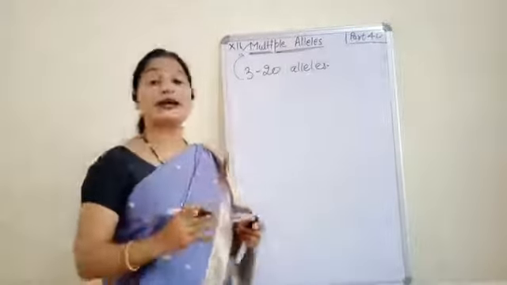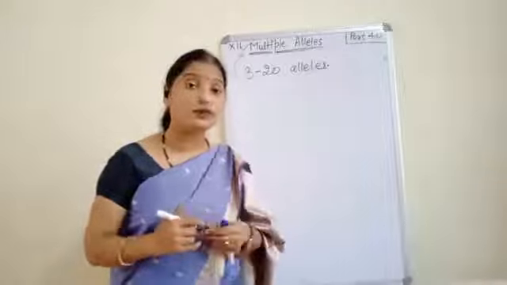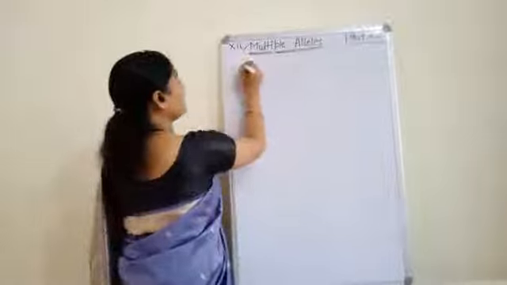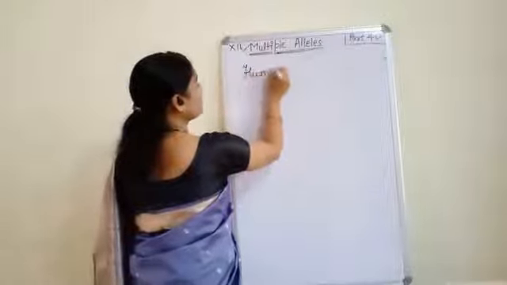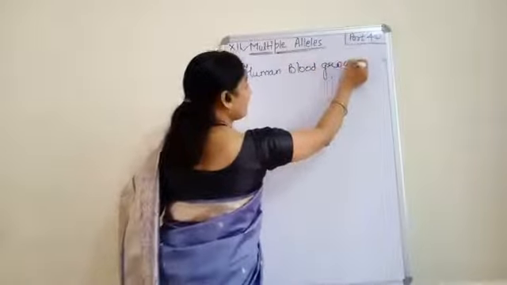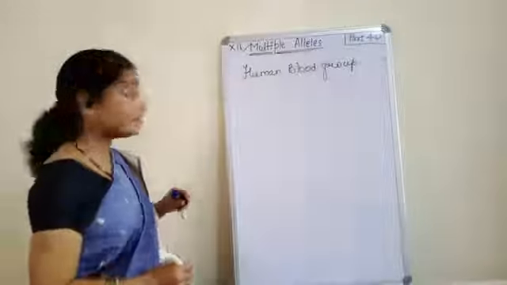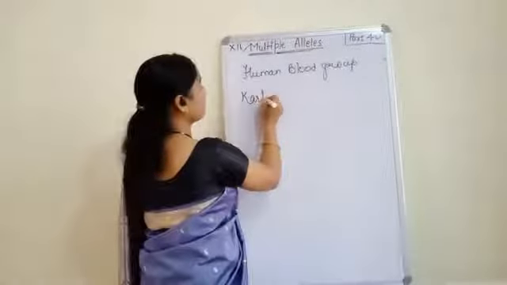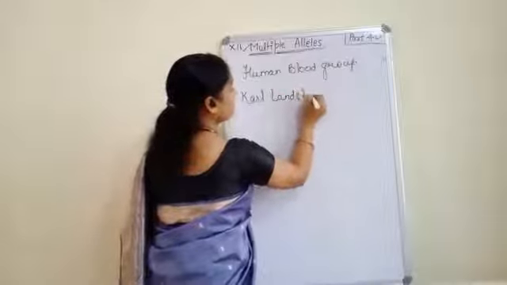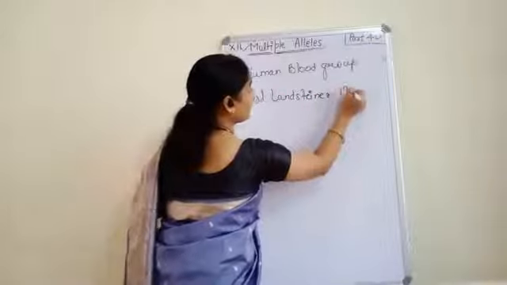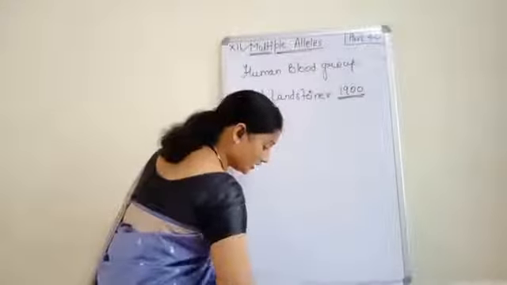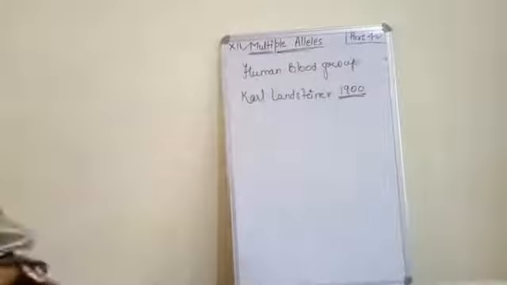The important example of multiple allelism in our course is human blood group. The example is human blood group, which was first studied by Carl Landsteiner in 1900.